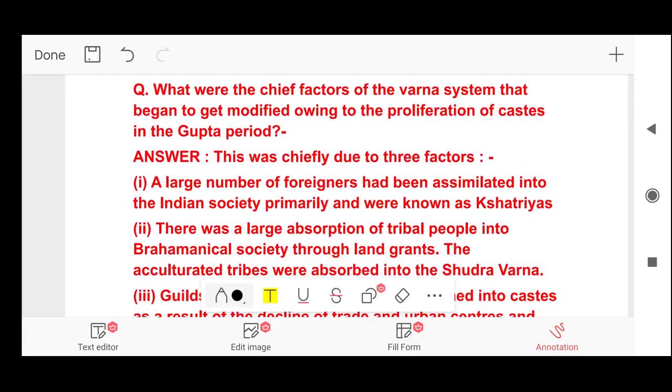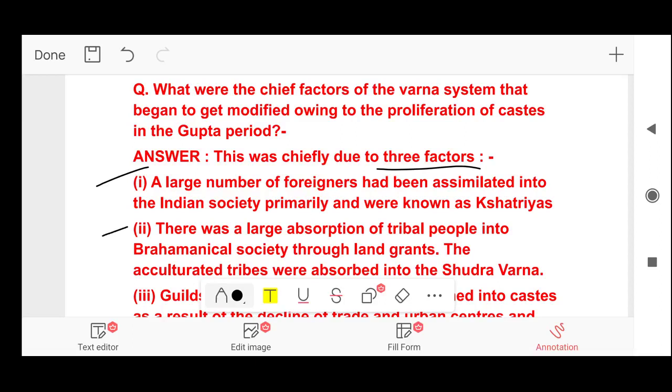Next, what were the chief factors of the Varna system that began to get modified owing to the proliferation of castes in the Gupta period? Answer. This was chiefly due to three factors. A large number of foreigners had been assimilated into the Indian society, primarily, and were known as Kshatriyas. So what happened? Foreigners also came and they got assimilated into the Indian society and started calling themselves Kshatriyas.